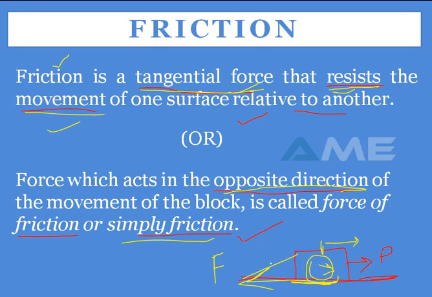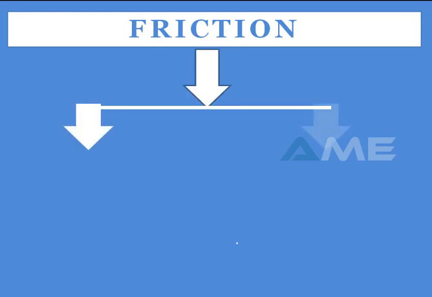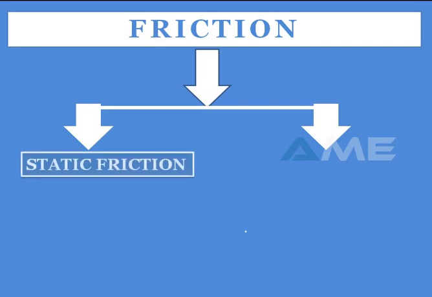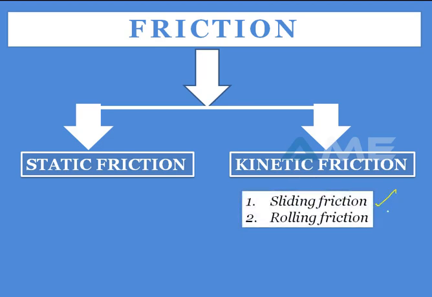In this we have different types. Mainly friction is divided into two types. The first one is static friction, and the second one is kinetic friction. Kinetic friction is also called dynamic friction, and in kinetic friction we again have two types: sliding friction and rolling friction.